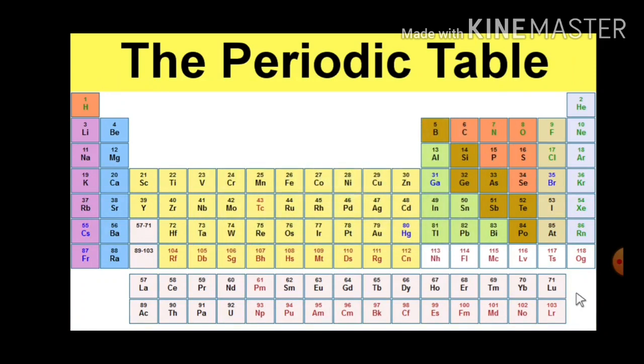So here you can see the modern periodic table you are going to study in the later part of the video. The periodic table consists of vertical columns known as groups. There are 18 groups, and horizontal rows are known as periods. There are 7 periods. So far 118 elements are known.